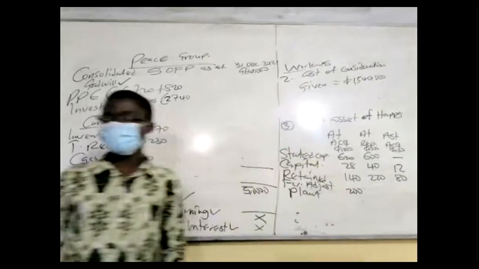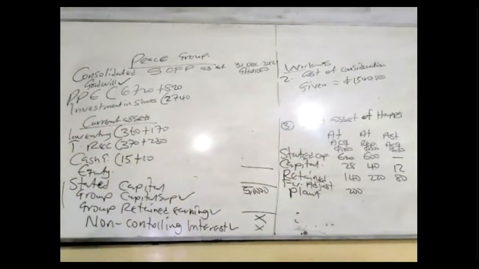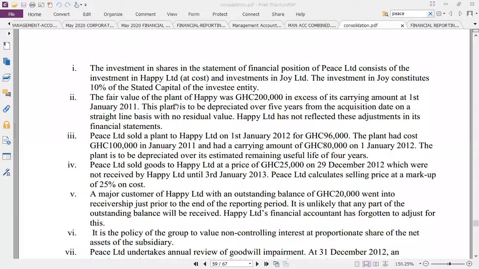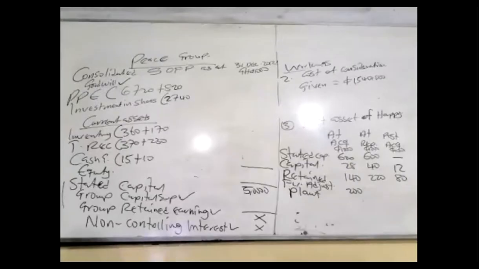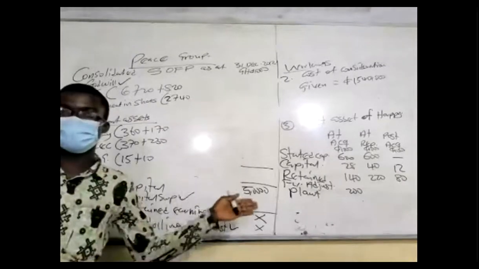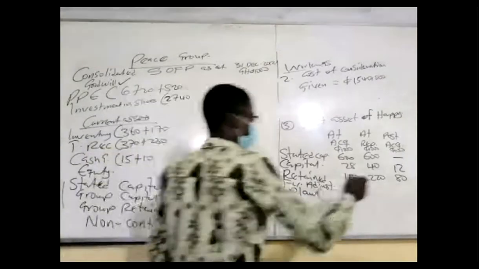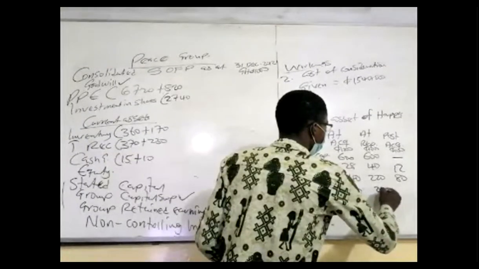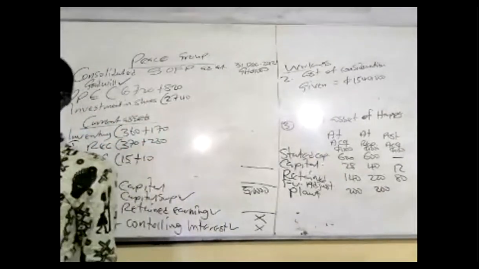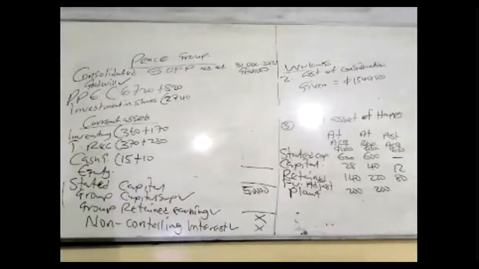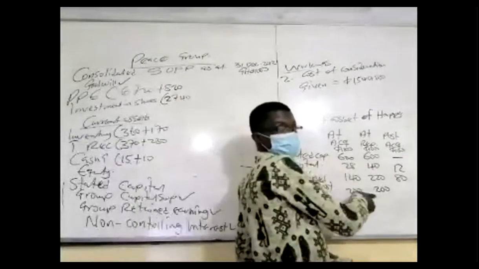There's something there that I didn't finish. They said this has not been recorded. Let me read it. Happy Limited has not reflected this adjustment in its financial statements. Good. Meaning that it has not been accounted for the fair value adjustment. So we need to account for it. It means that we should bring it at reporting. Yes, you have not reflected this in the financial statement given to you in the question, and that's at the reporting figure. How do you get this?